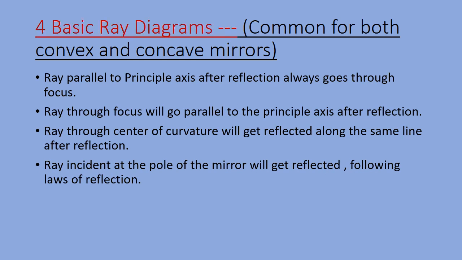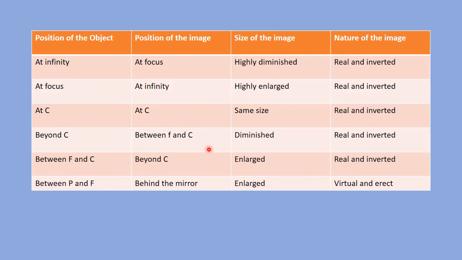So far, we learned about the 4 basic ray diagrams. Now, we'll be combining these different ray diagrams and we'll be finding out the position of the image for different positions of the object for a concave mirror. This table denotes the different positions of the object for which we'll have to find out the position of the image. We'll be doing that using ray diagrams.